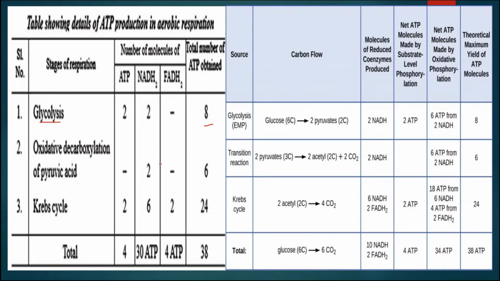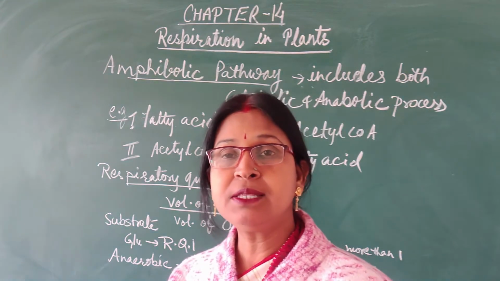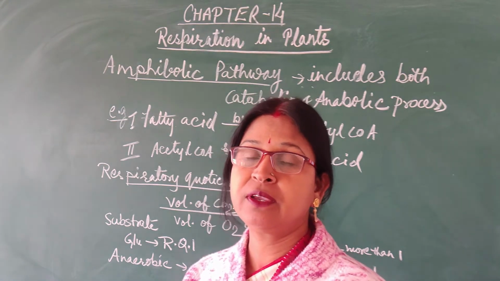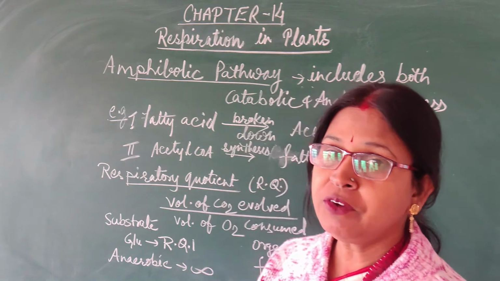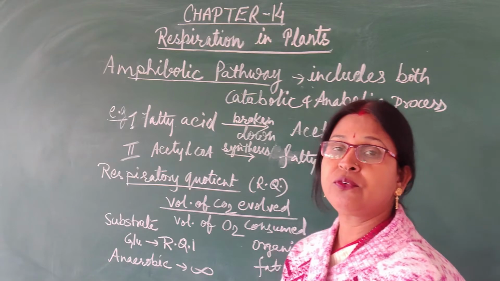And in this process, that is the production of CO2, the total or full oxidation of glucose, a 6 carbon compound, will give rise to 6 CO2 and water, and the total number of ATPs is 38. We have discussed different types of respiration, balance sheet of respiratory pathway, ETS. Now we will discuss which type of reactions respiration includes.